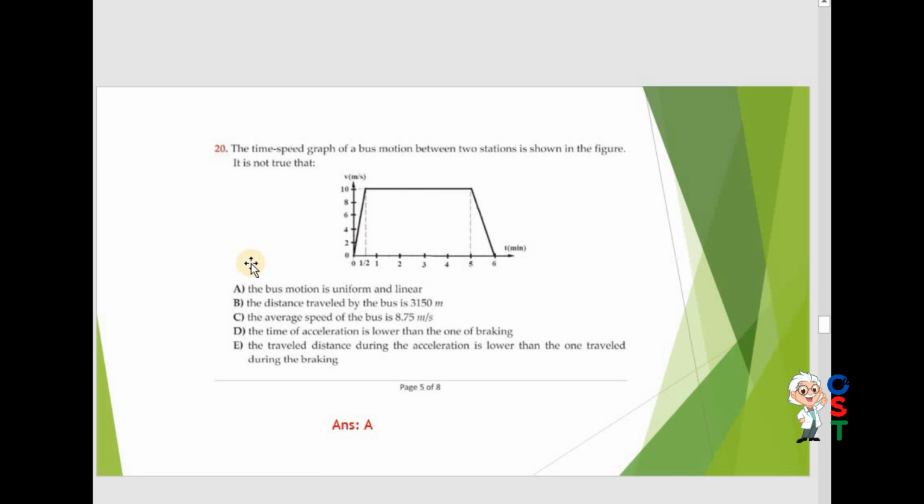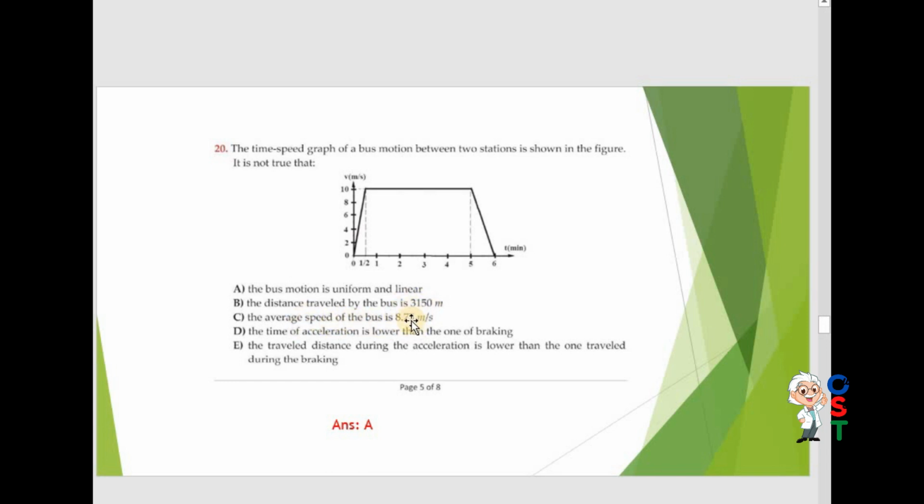Now again, the time-speed graph of a bus motion between two stations is shown in the figure. Which is not true? You can see the bus is moving between two stations, and it changes its speed. A. The bus motion is uniform and linear. It is incorrect. The distance traveled is correct.